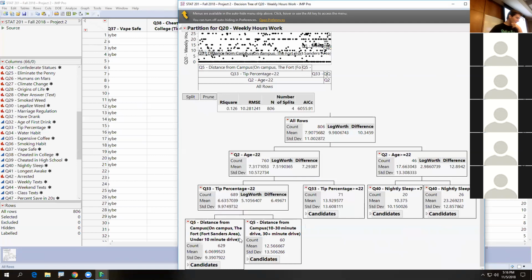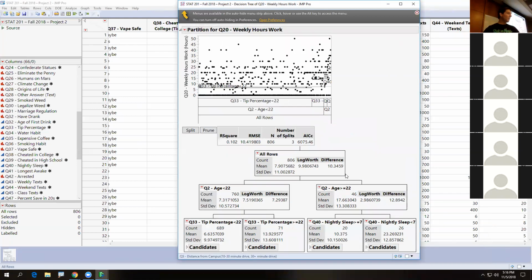Wait, what? Oh yeah, it worked, okay, good, makes sense. I thought it was asleep for a second. This is a little much. Let's prune below. Describe for me the people who work the least.